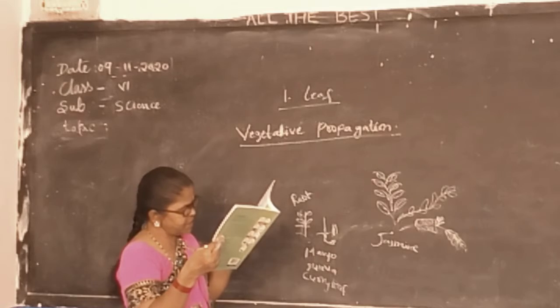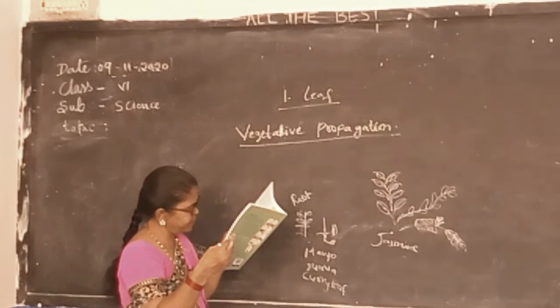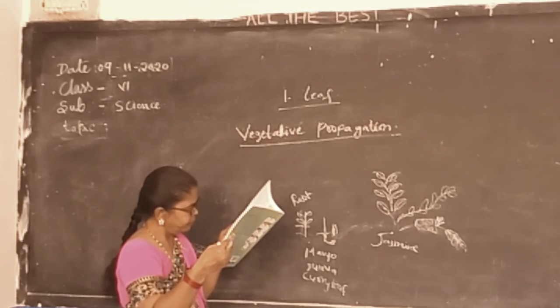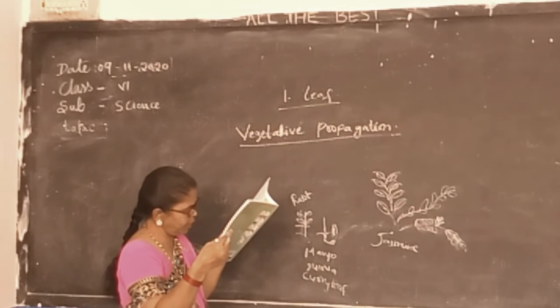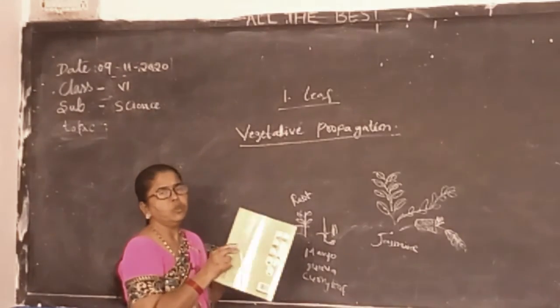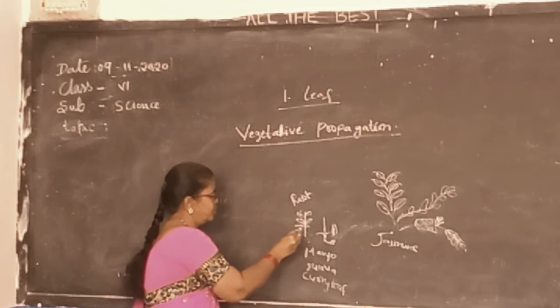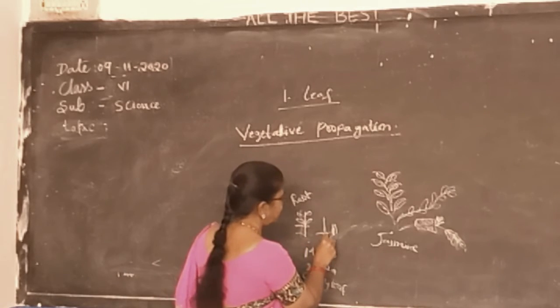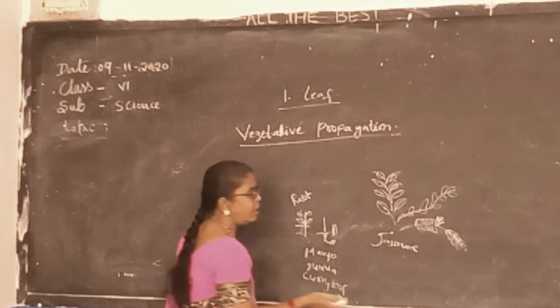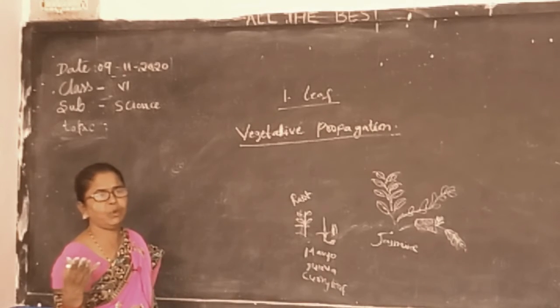Some of the plants which are usually reproduced by vegetative propagation are rose, champa, potato, ginger, turmeric, bread. So vegetative propagation takes place through the stem or through the roots or through the branches, or through the seed also new plants will be propagated.